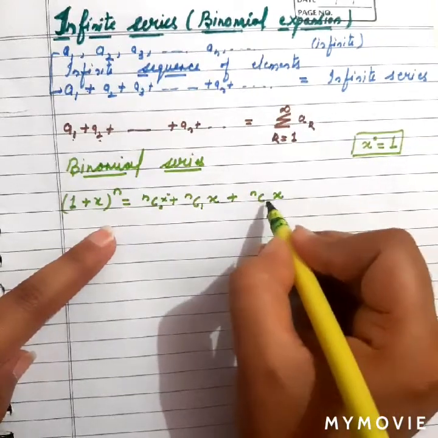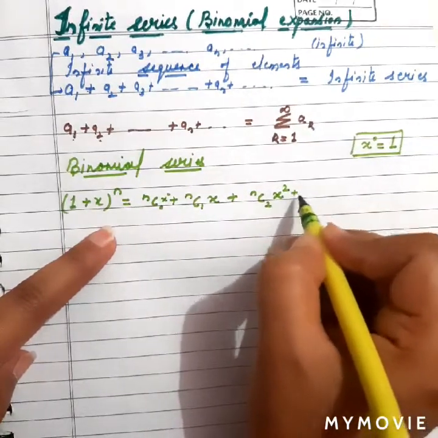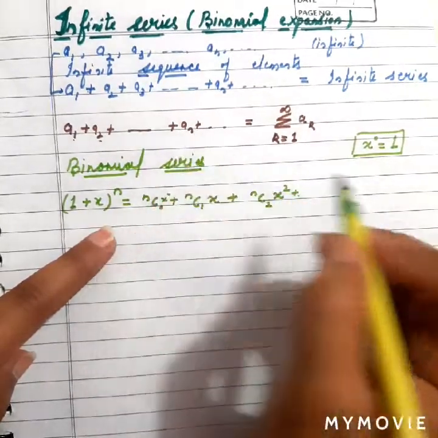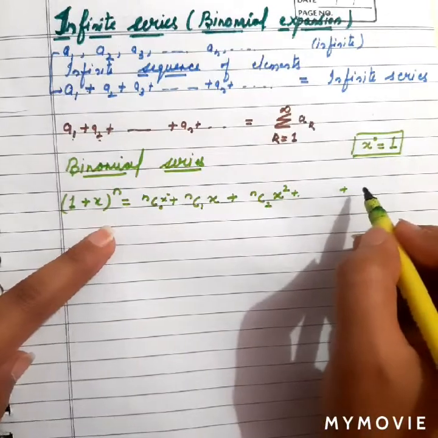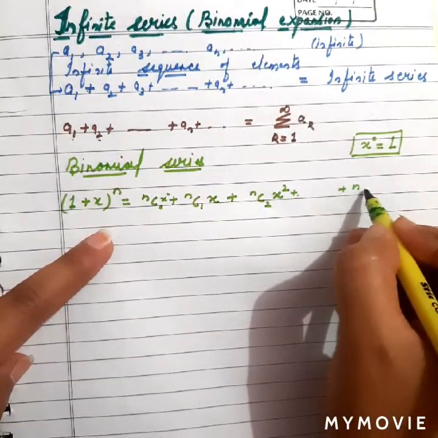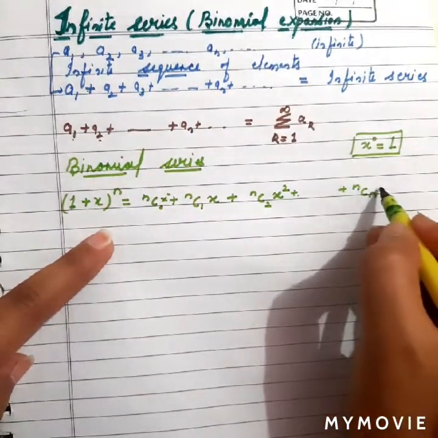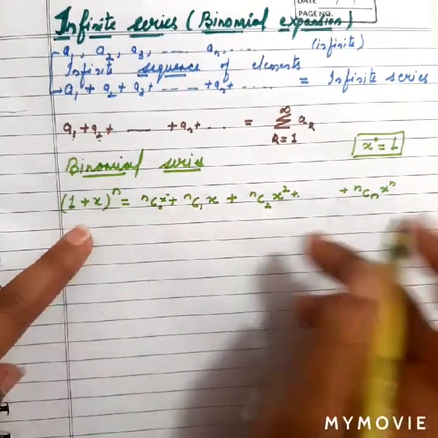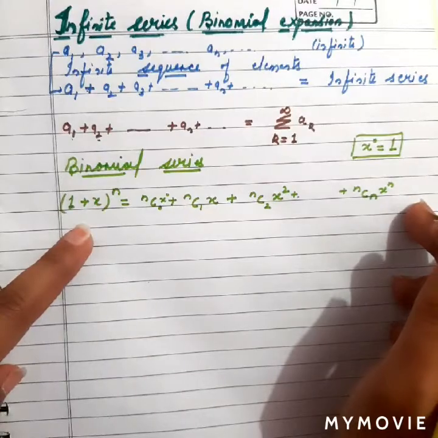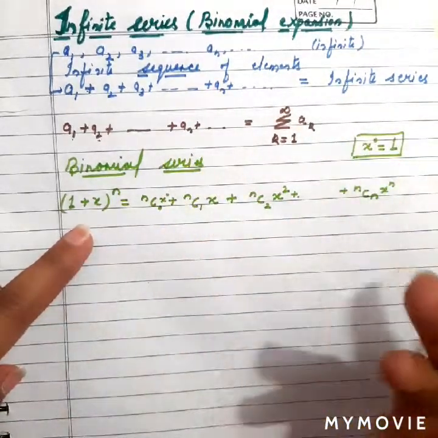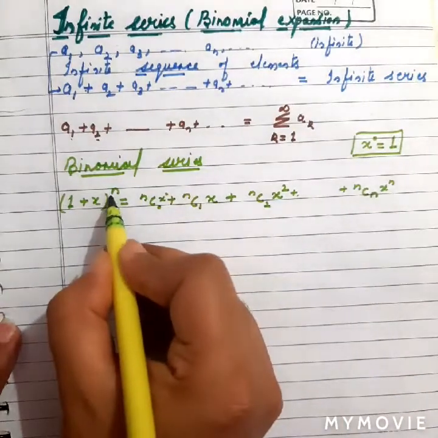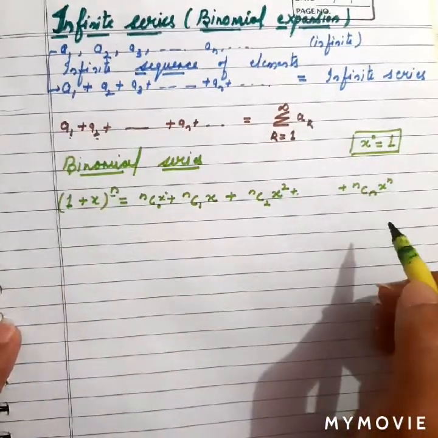So nC2 x squared. In such a way we will move on, and let us say we reach the n value, and here it will be nCn x raised to power n, and the last term is n, so we will not exceed further. Fine. If we were having some other value of n, then we can proceed further also, but here the last value is n.